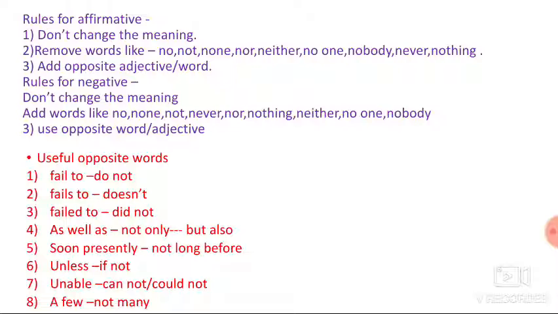Now, some useful words are given here for making affirmative and negative. These are some particular words used to make affirmative and negative. So, listen carefully and learn these words.